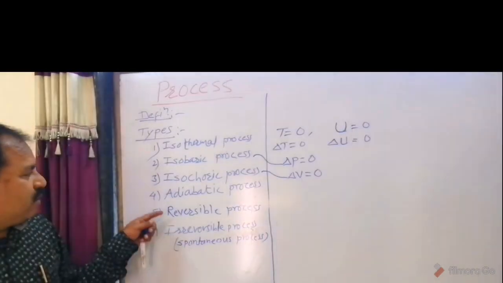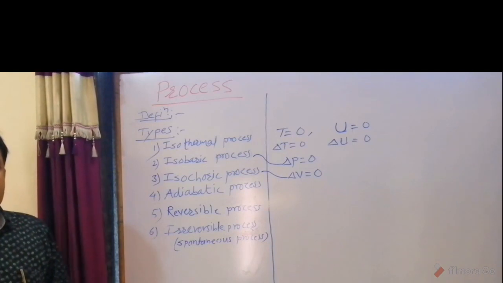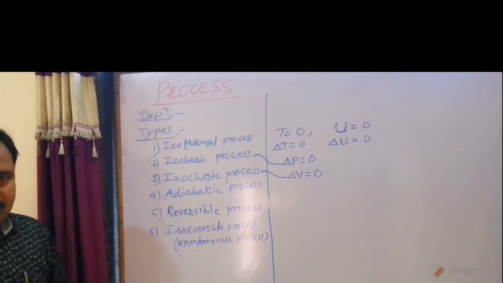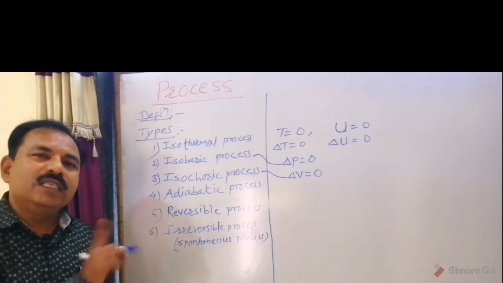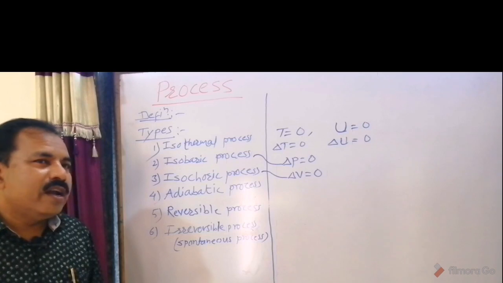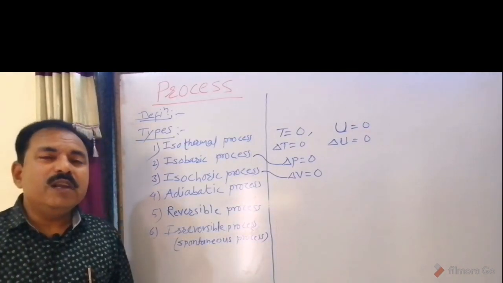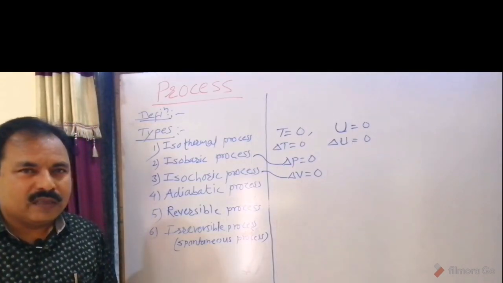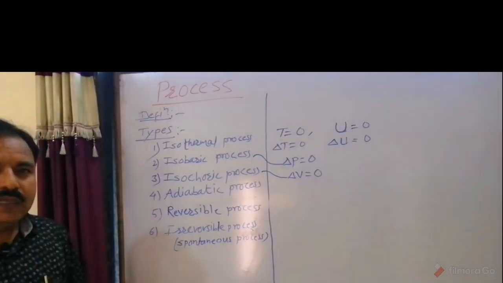Okay. Then now we can see adiabatic process. Definition: a process in which there is no exchange of heat between system and surrounding is called adiabatic process. This process is completely insulated. That means it is thermally isolated. We can see explanation about adiabatic process.